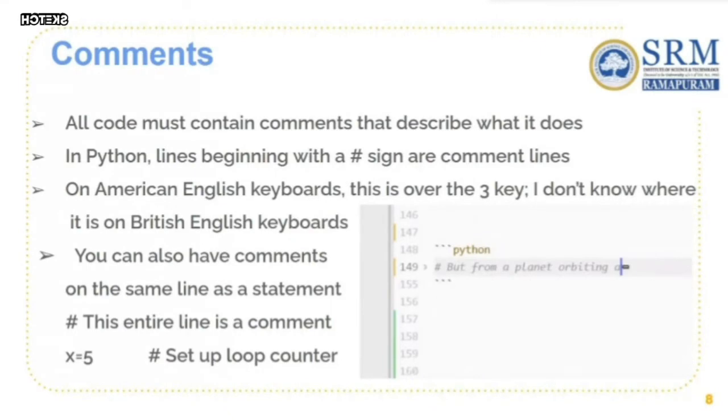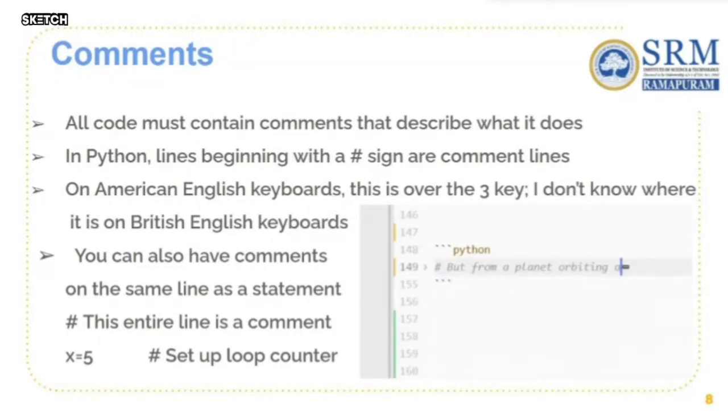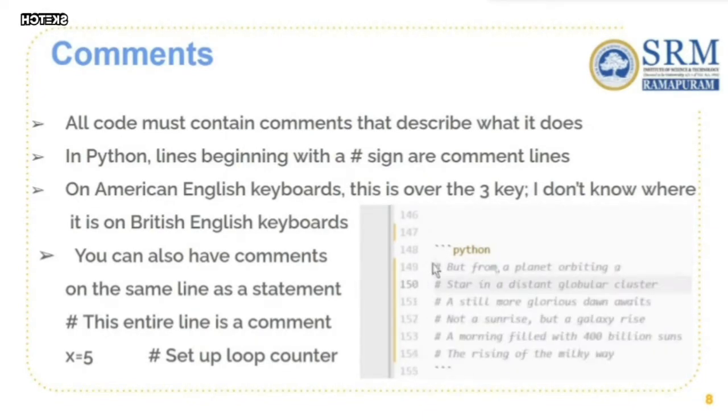So adding comments to your program will help them understand the specific purpose of the code and what it is being used for. That can be done by simply using a hashtag, as shown here, and continuing with a statement or the explanation of the code. This will not be executed by the console, and it will be taken as a comment.